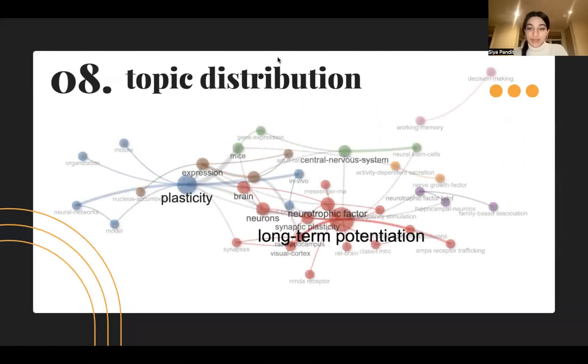Figure 8 illuminates the topic distribution that is present in these 100 articles. As we can see, there seems to be a focus on long-term potentiation. This may be due to the fact that long-term potentiation relates to the study of memory, and current research in the field is focused on developing findings in that area. Furthermore, plasticity is also a popular topic. Plasticity also relates to memory and learning, and leads us to further believe that researchers in this field are looking for discoveries related to these concepts.